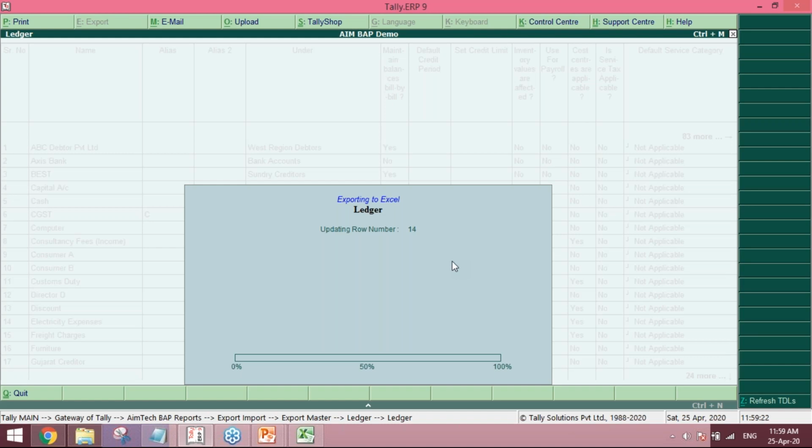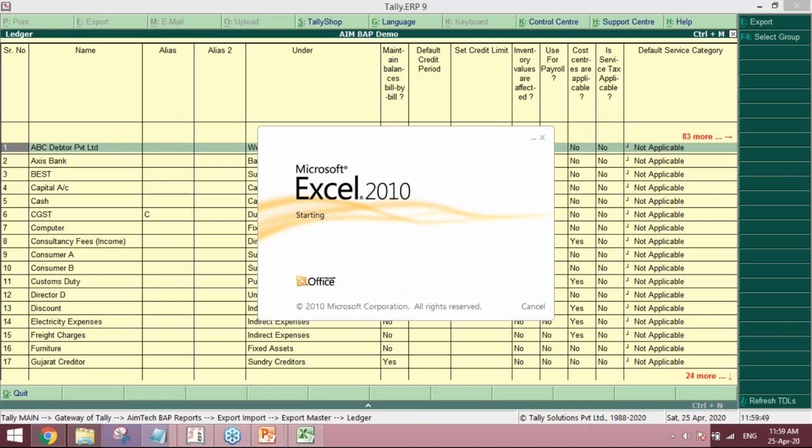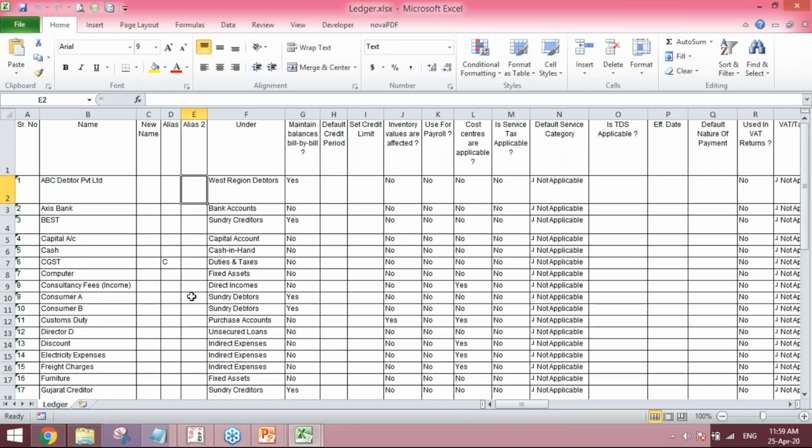This export is of the ledger configurations, all the ledger details of all the ledgers. You can export this file, make modifications in the Excel file, and then re-import.